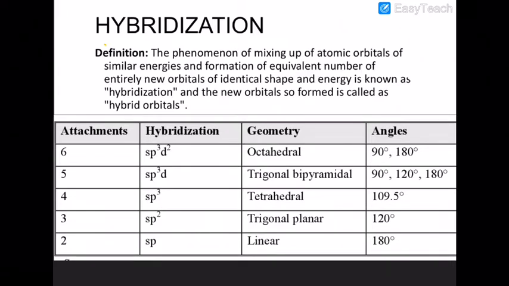Now what is hybridization? The hybridization concept was given by Pauling, and what does the statement say?